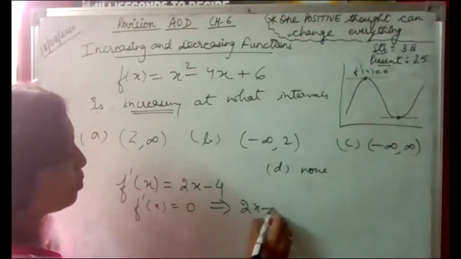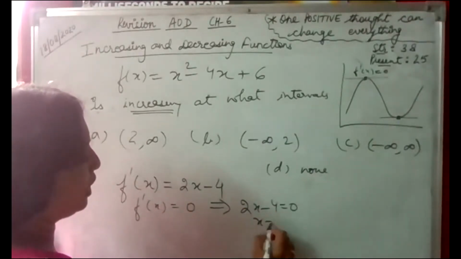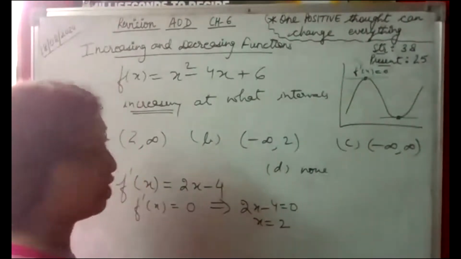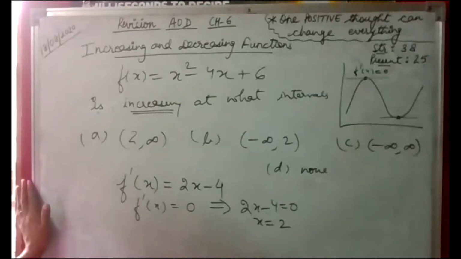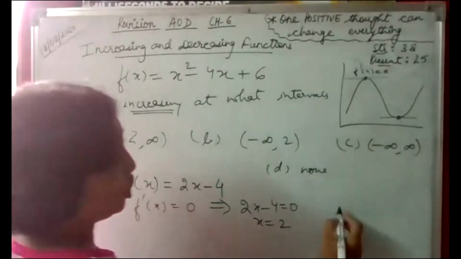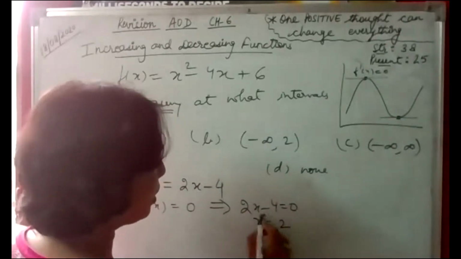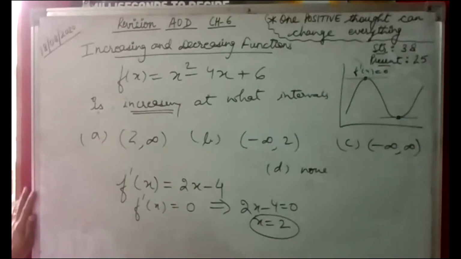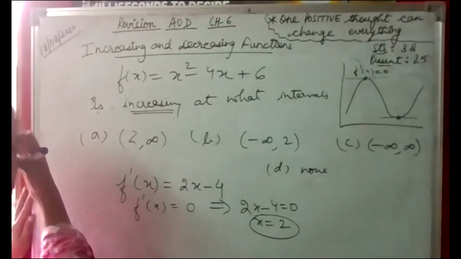So we get 2x minus 4 equal to 0 and we get x equal to 2. That means there is one turning point at which the function is turning from increasing to decreasing or decreasing to increasing. The only turning point that we have got is 2. Now, we will see what is the case at x equal to 2.